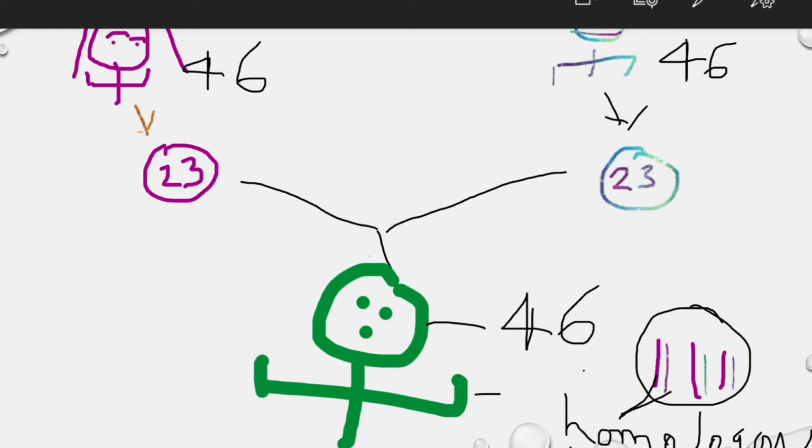When they fertilize and form a new organism, it will also have 46 chromosomes, and 23 from the mother side and 23 from the father side will arrange themselves as pairs, and one pair will be called a homologous chromosome. Homo means same or similar. Why is it similar? Because both homologous chromosomes will have the same type of gene, or sequence of genes.